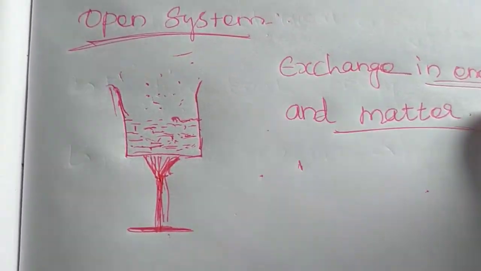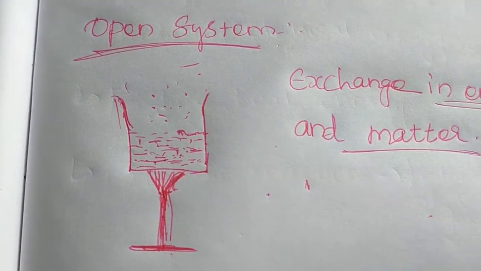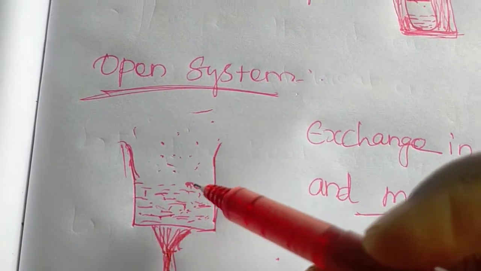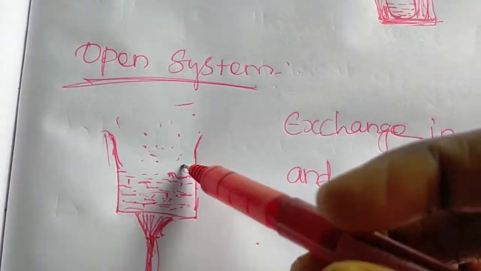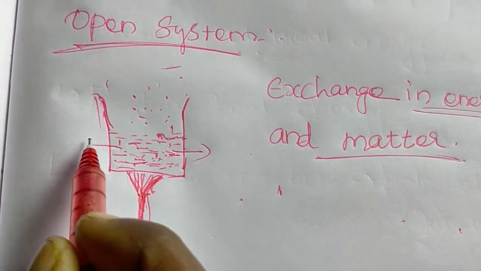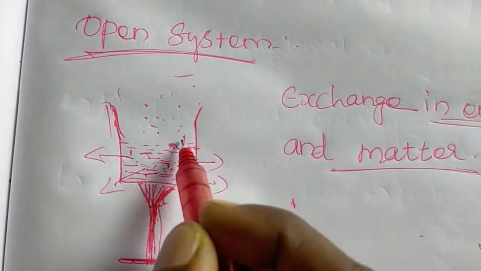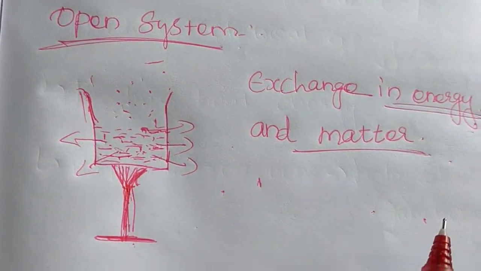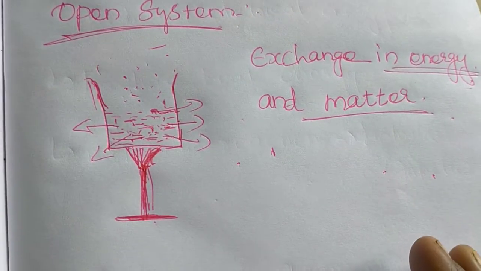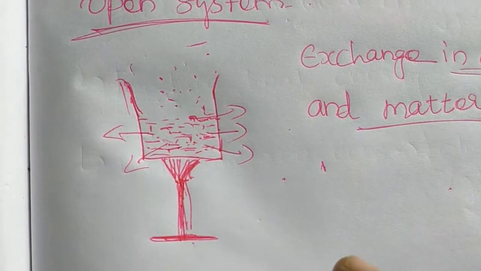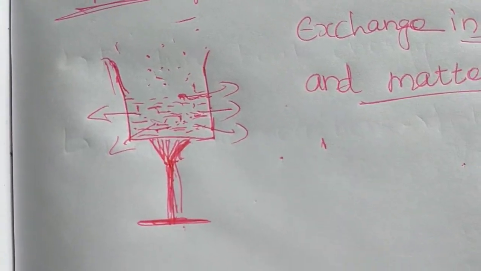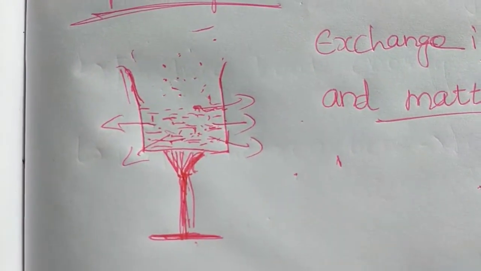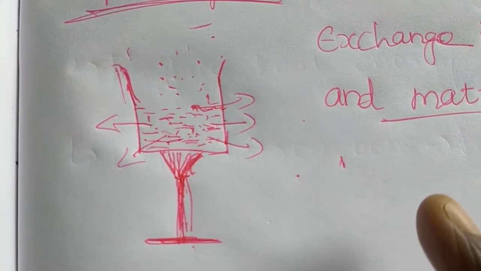When you remove that source of heat, the system will release some energy to the surroundings. It loses its energy to the atmosphere. So exchange of energy and matter is called open system. For example, hot water in a beaker is an open system. They can exchange both heat or energy and matter.